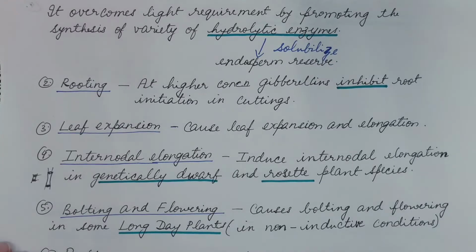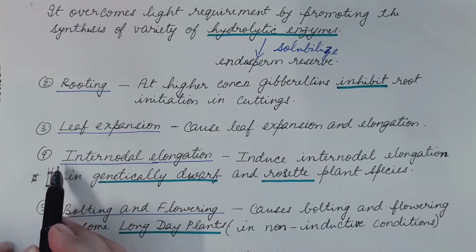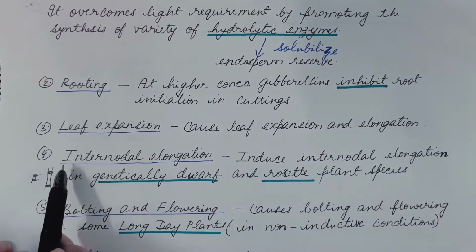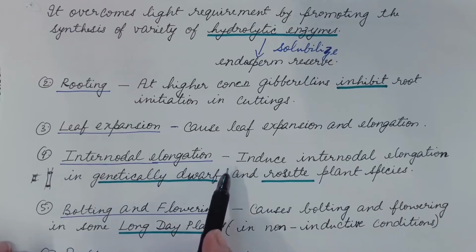Because in the absence of these genes or in the presence of the natural inhibitor, there is deficiency of endogenous gibberellins. But when gibberellins are applied externally, this endogenous deficiency is overcome, and this results in the internodal elongation, since gibberellin is required in the internodal elongation.